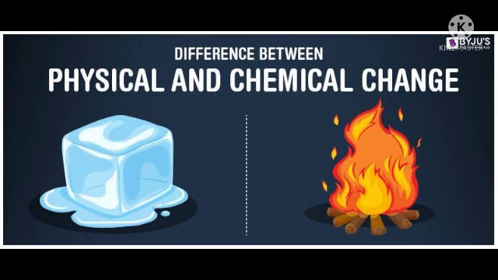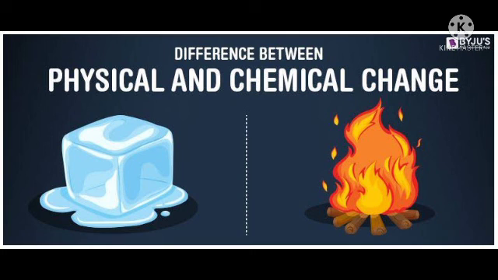Now let us see what chemical change is. Chemical change is just the opposite of physical change. In chemical change, the substance changes. A common example is burning. What happens when paper or wood burns? Paper and wood are made up of a substance called cellulose. When paper or wood burns, it forms a new substance, ash. You will get the ash, you will not get the paper and wood again.